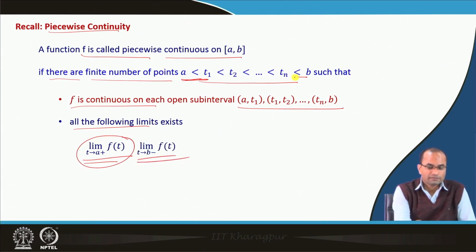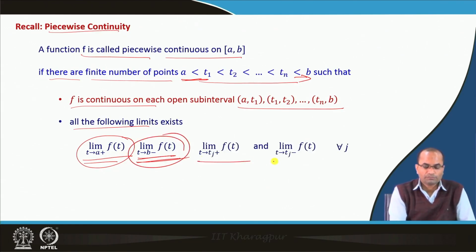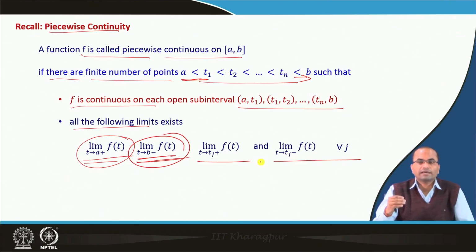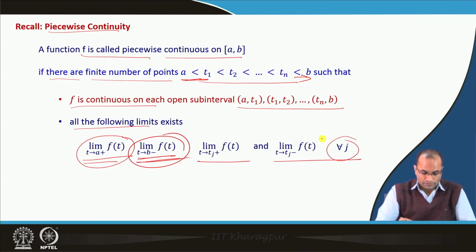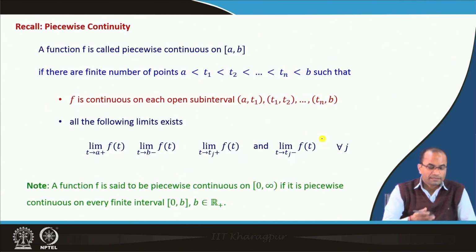At the other end, the limit from the left hand side should exist, and at all other points, both the limits from the right hand side and from the left hand side should exist. Then we call that the function is piecewise continuous.